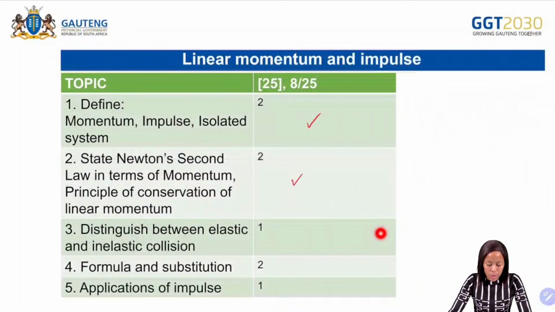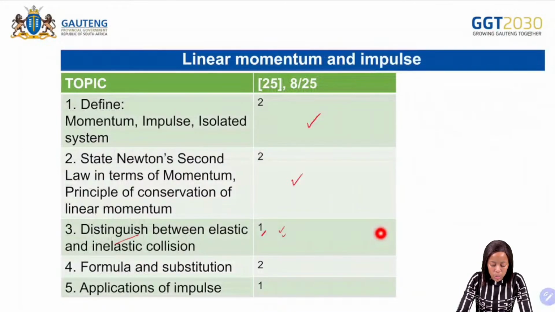And then number 3, you need to distinguish between elastic and inelastic collision. So for this one, sometimes in the question papers, you can get a question saying state if the collision is elastic or inelastic. So normally for that statement, you would be allocated a total of 1 mark. But when it comes to distinguishing between the two, then we can speak of maybe 2 marks for elastic and 2 marks for inelastic, or maybe 1 mark for elastic and 1 mark for the inelastic collision.